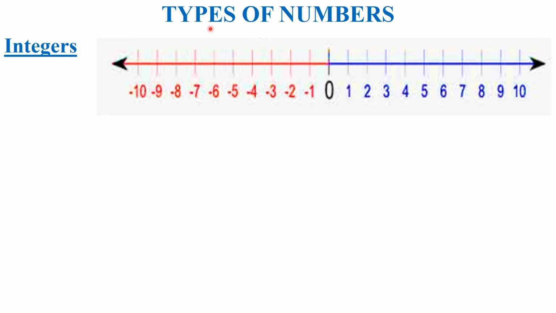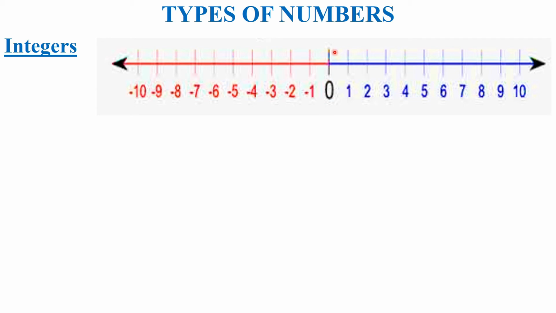Students, in types of numbers, the third type that we are going to discuss is the integers. Before discussing the definition of integers, look at the number line. What is a number line? In a number line, we represent all the numbers on a line called the number line.